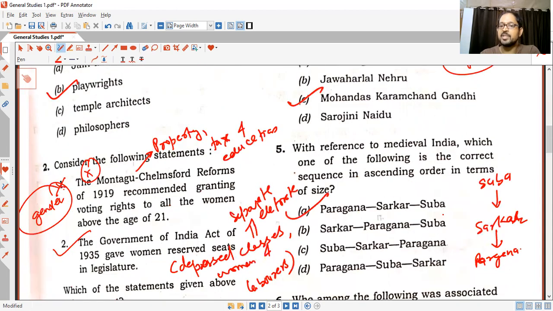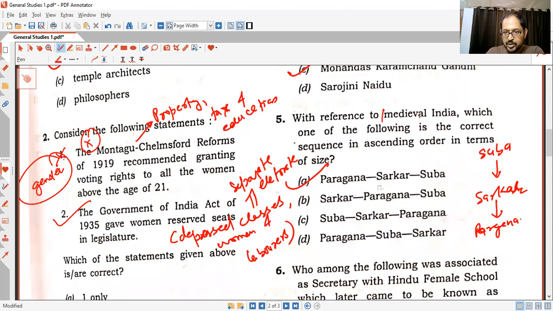Next, with reference to medieval India. The time is given, medieval India, that is the Sultanate period basically, and the Mughal period. You need to arrange them in ascending order in terms of size, that is from the smallest till the largest.